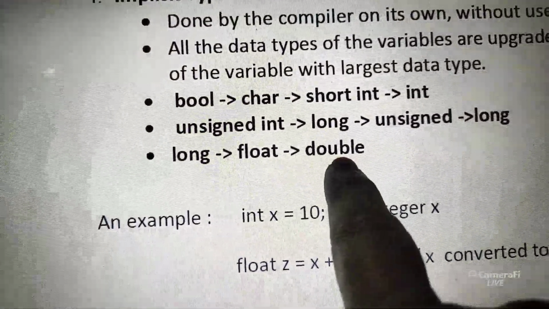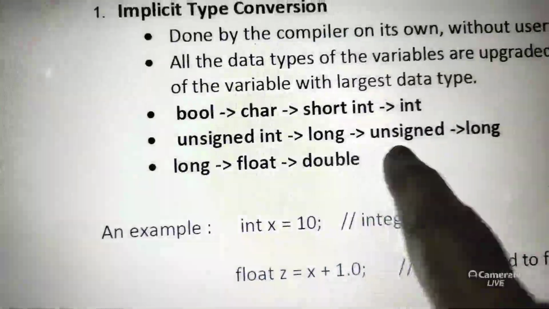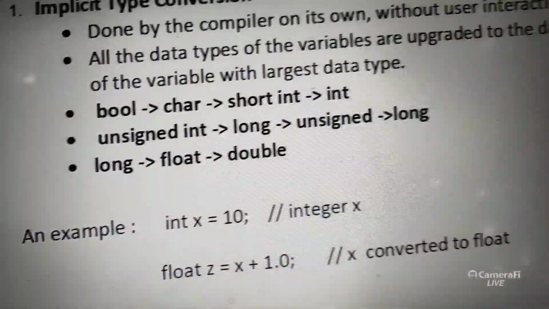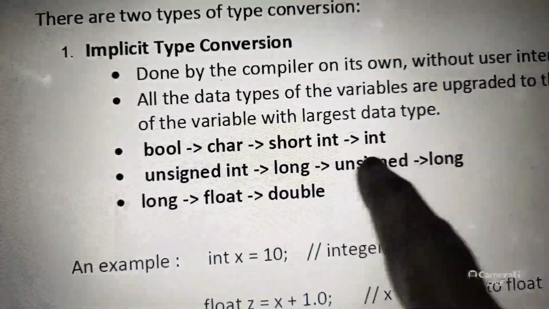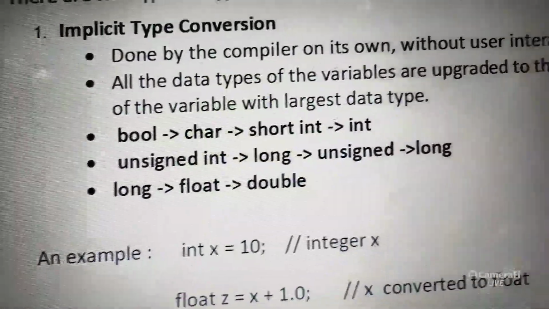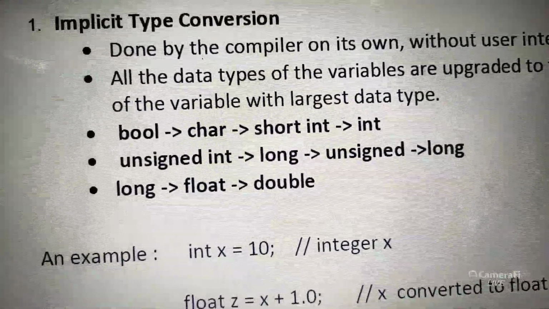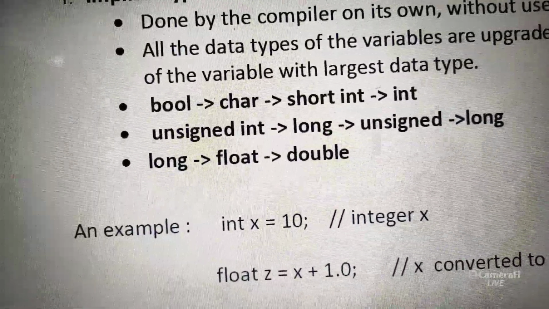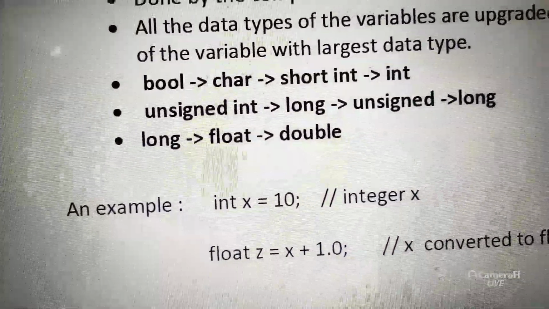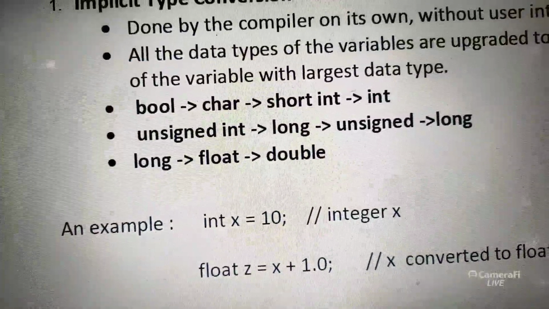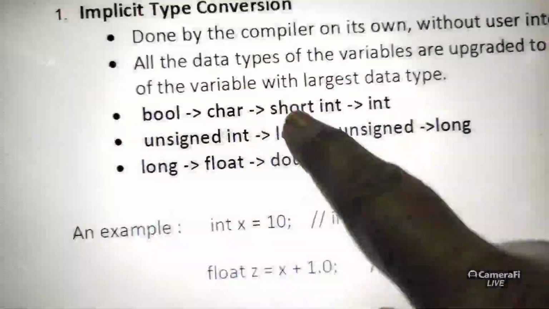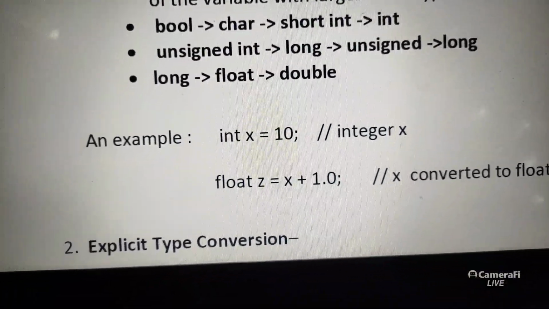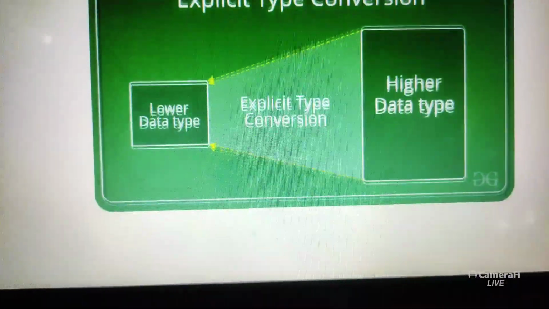Float is lower to double. Double is higher than all the data types. Long is higher than unsigned int, long, unsigned long. Okay, this is unsigned long, sorry. Unsigned int, long, unsigned long, with arrow symbols. So the left side are lower data types, the right side are higher data types. Okay, they are arrow marks: bool, arrow, char. Bool lower, char higher. Char lower, short int higher, short int lower. So the user will have the explicit conversion.